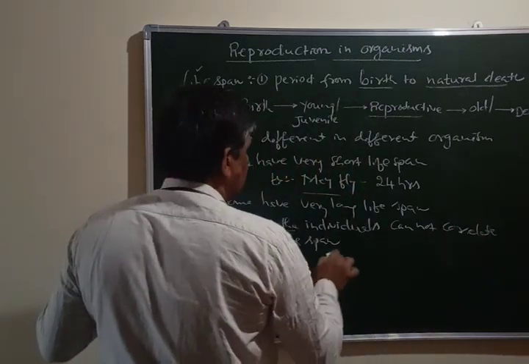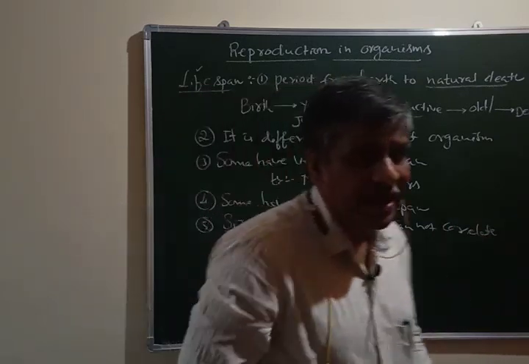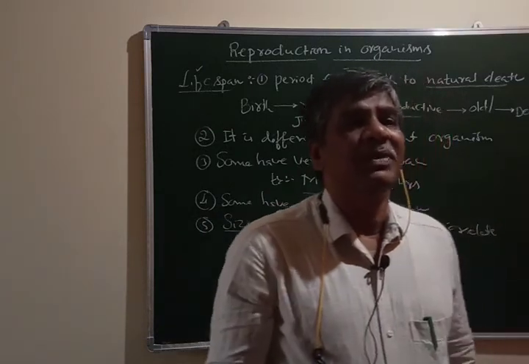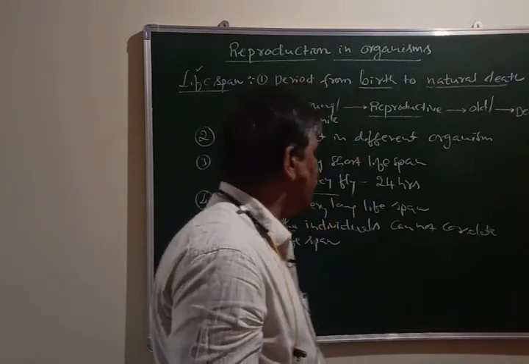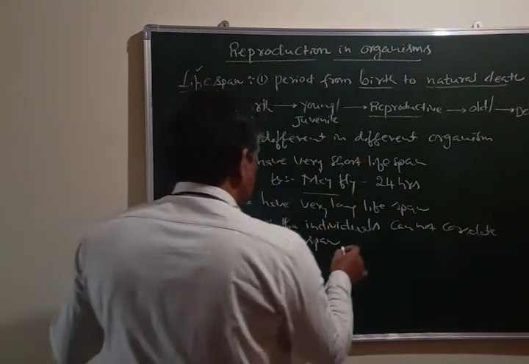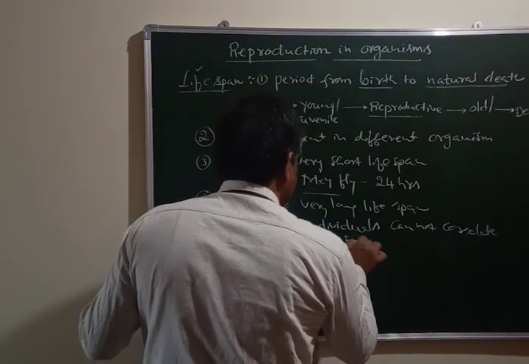It means if size is the same, then lifespan will not be the same. Lifespan will be different. For this, in our textbook they have mentioned an example.